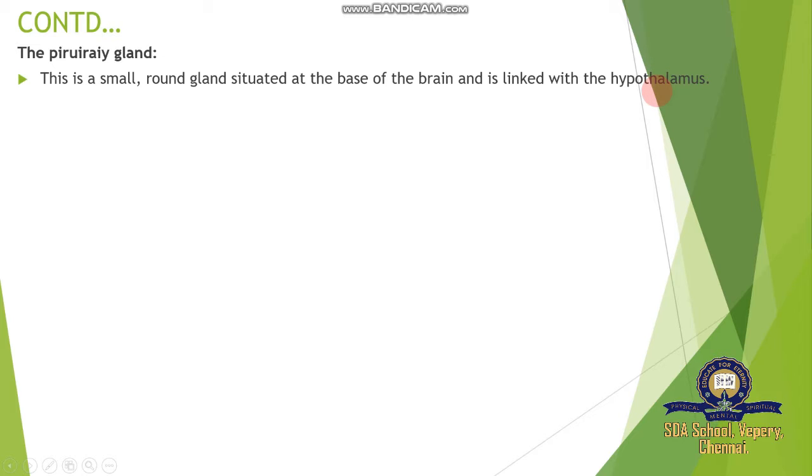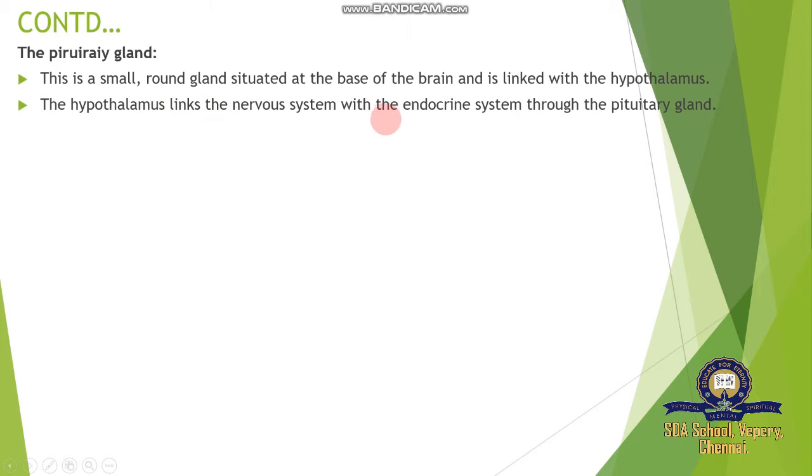The brain has different parts: forebrain, midbrain, and hindbrain. The forebrain consists of the thalamus and hypothalamus. In the hypothalamus region is a big pea-shaped small round gland called the pituitary gland. The hypothalamus links the nervous system with the endocrine system through the pituitary gland. This gland and the nervous system coordinate our body and are under control of homeostasis. Homeostasis means body control with the help of glands and the nervous system.